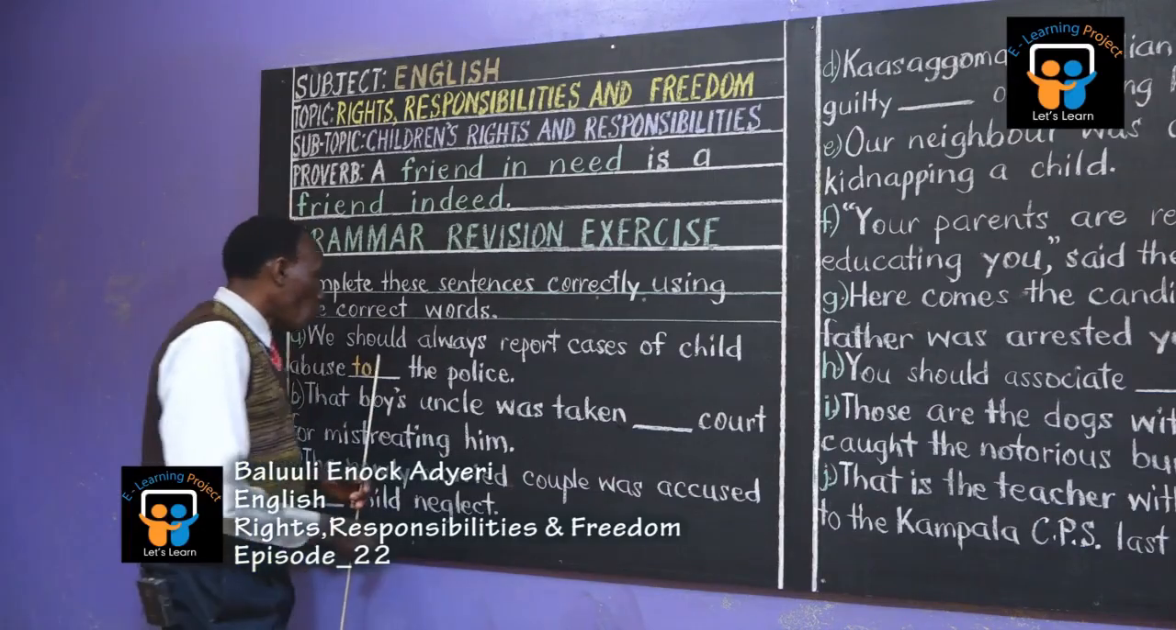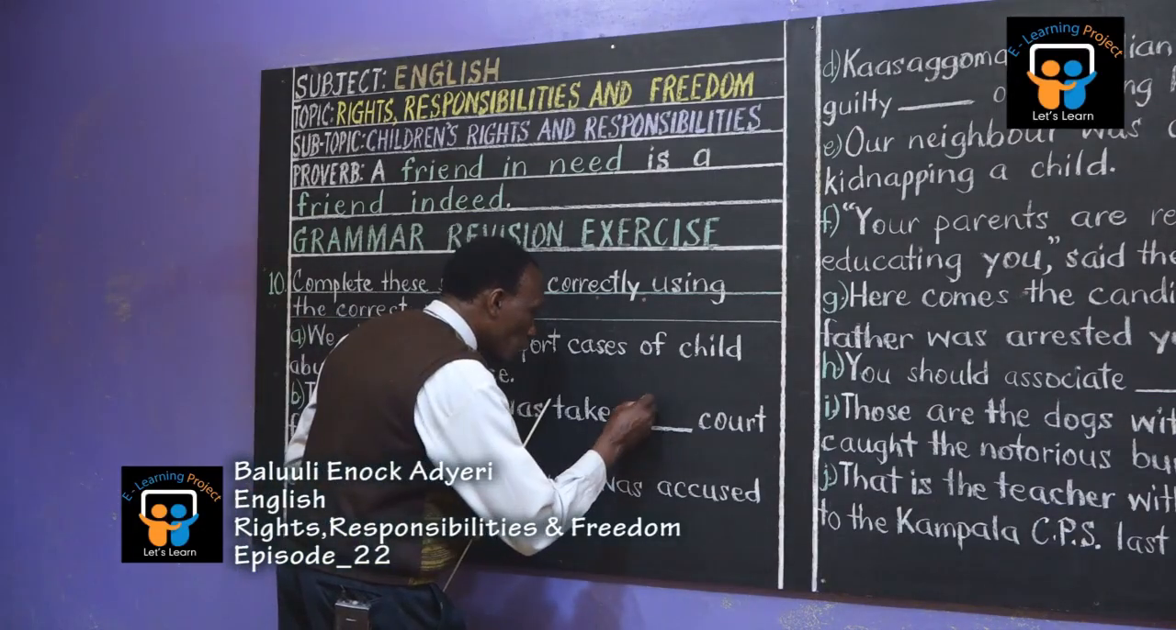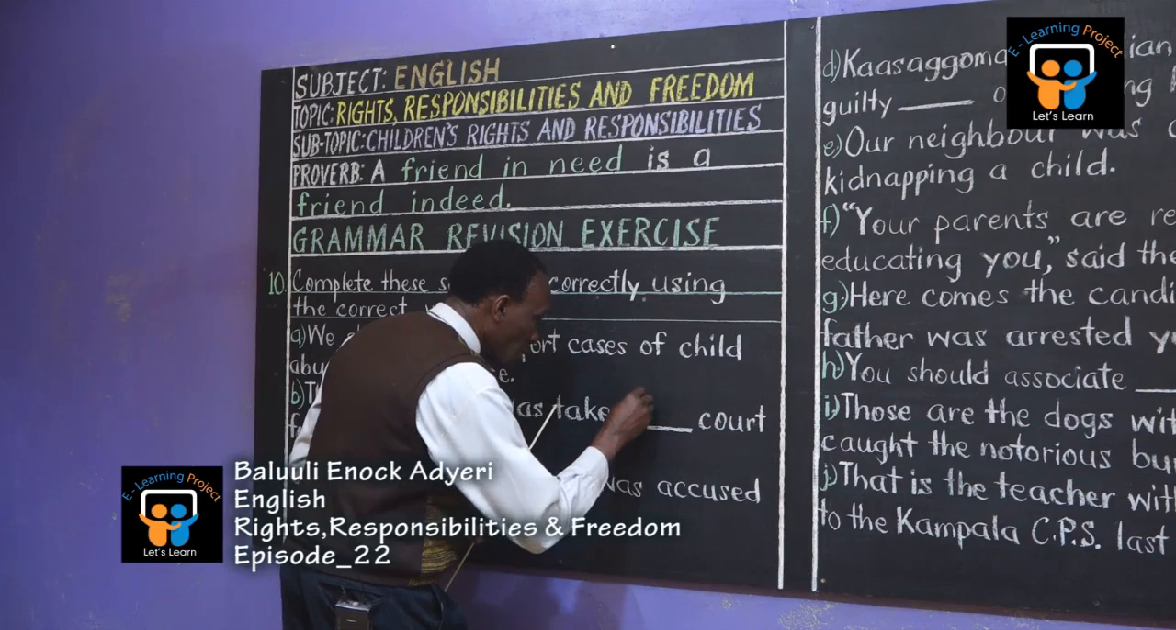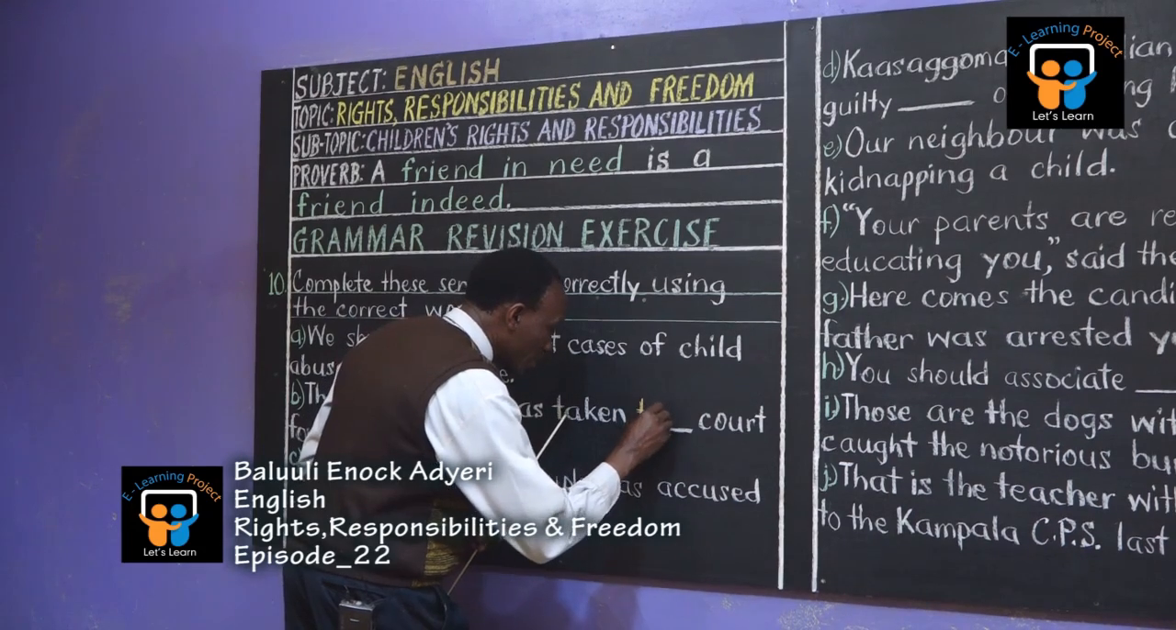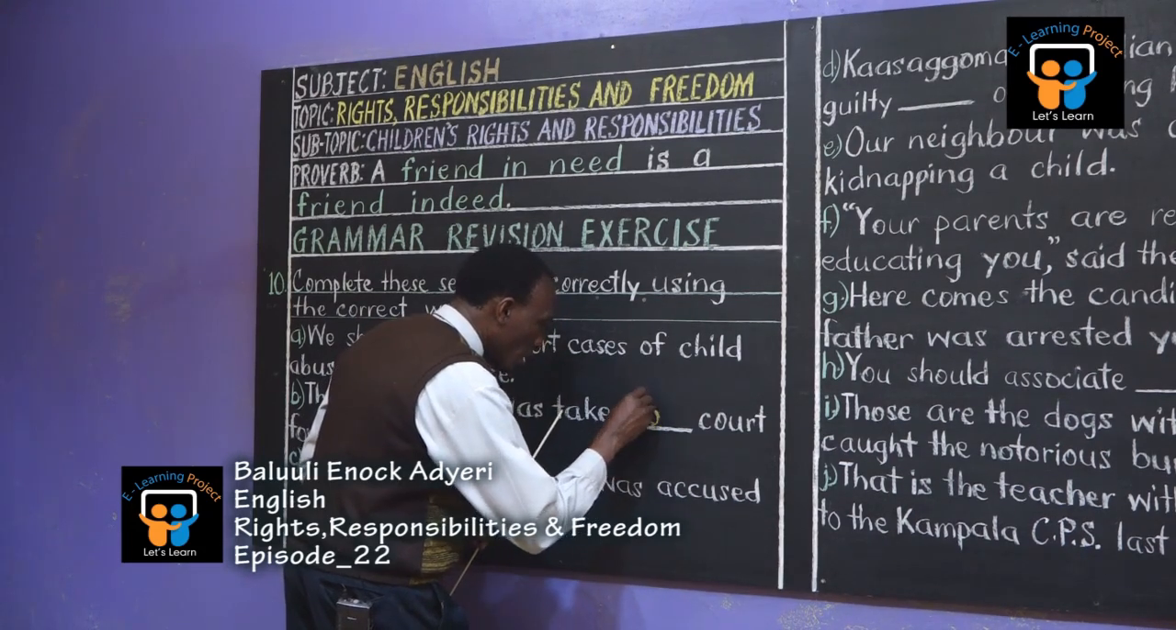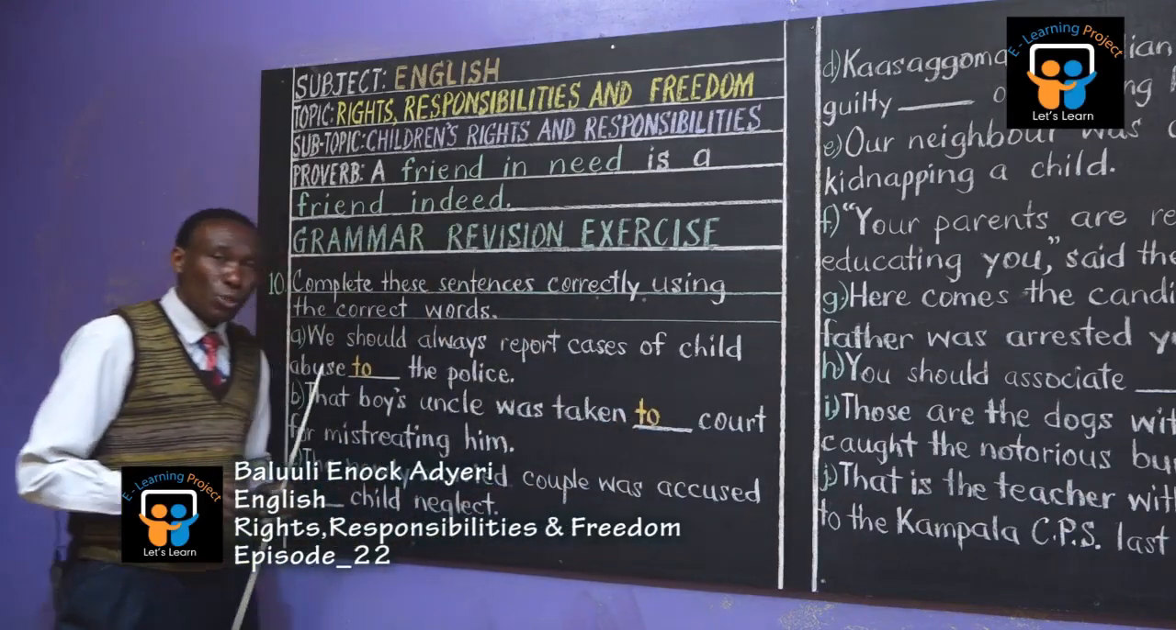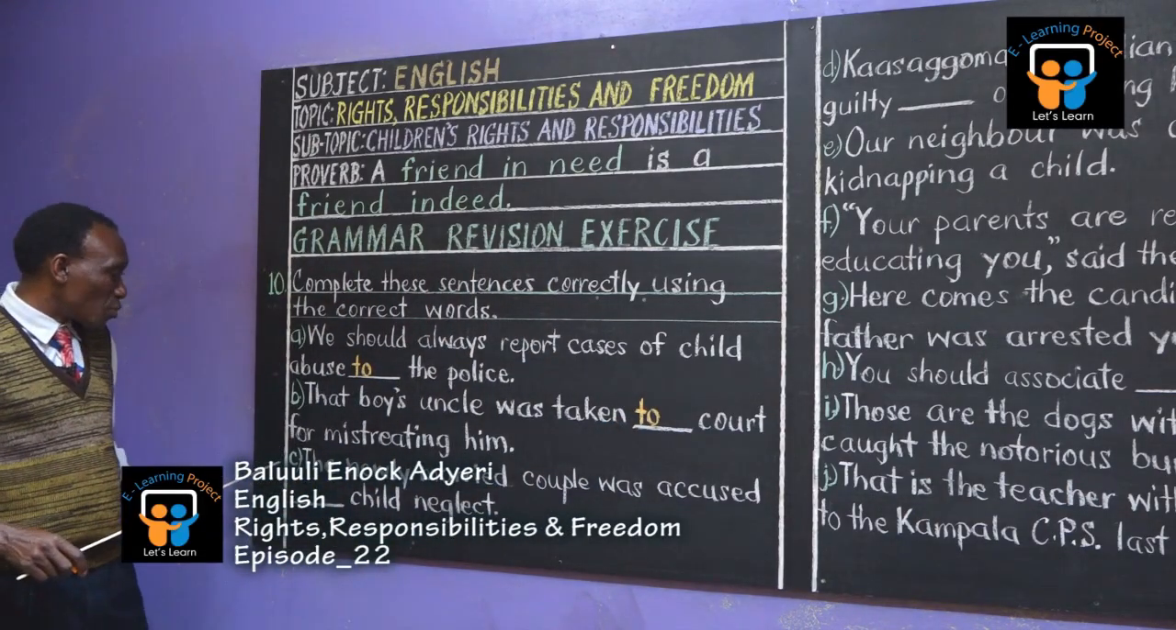Yes, thank you, Miriam. Was taken to court. Spell to? Good. T-O. It is still T-O. Taken to court. That preposition to. Taken to court for mistreating him.